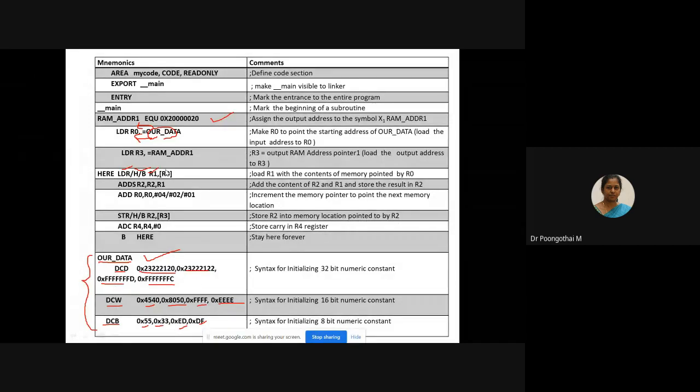So the concepts are clear. It's very similar to your previous program. This is for storing your output, get the input data, perform addition, increment the memory pointer, store the result, and store the carry, update the carry in R4 register.